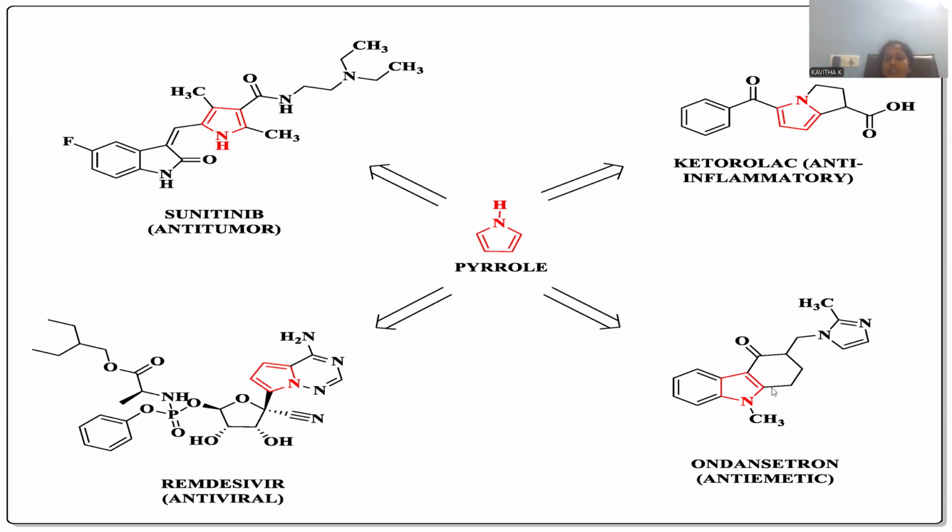So again, we entered into another medicinally important compound called ondansetron. Sorry, let me repeat. Ondansetron. This ondansetron is an anti-emetic agent. So this anti-emetic property will be there. This is an anti-emetic drug. Actually, here you can notice the indole moiety. This indole moiety has medicinal property against emetic conditions. So this is another pyrrole pertaining drug.